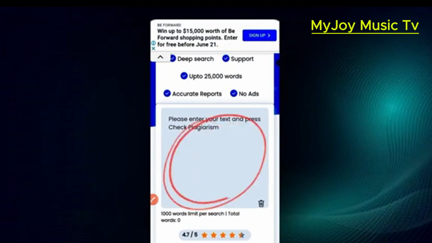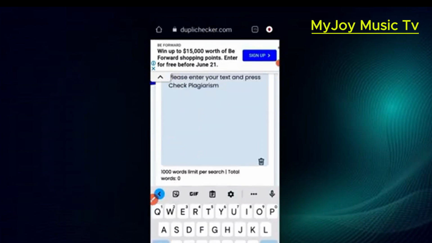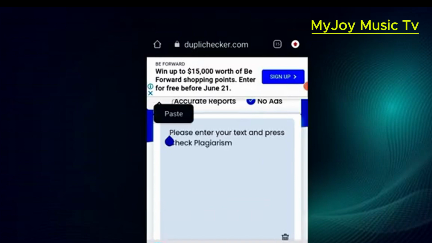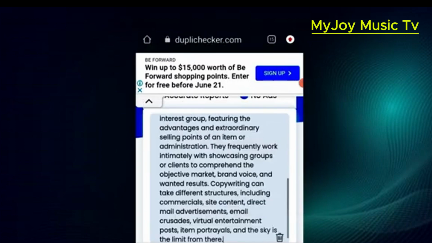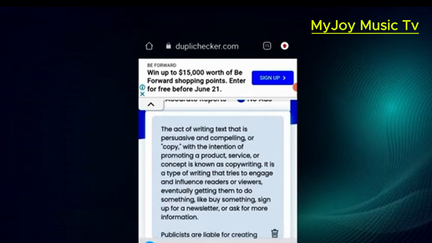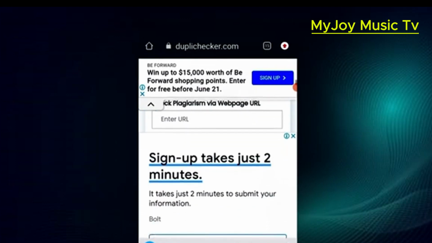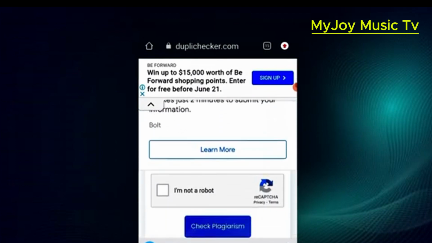Please enter your text and then press check plagiarism. So what I copied, the rewrite, I copy it, I'm going to paste it here, and then I check whether it's plagiarized or it's not plagiarized.